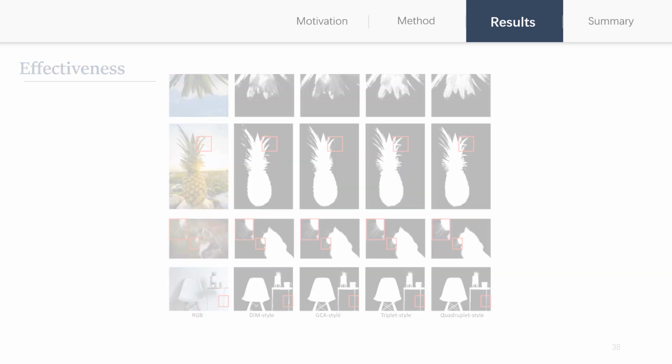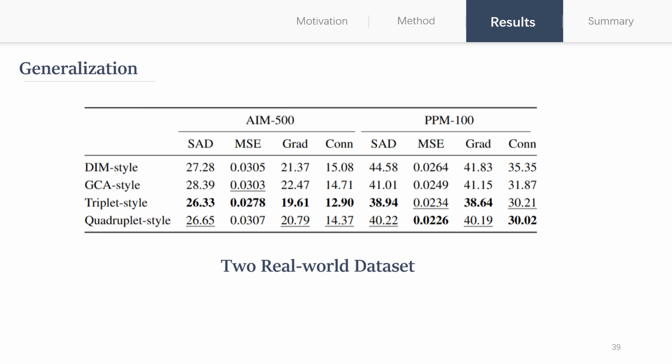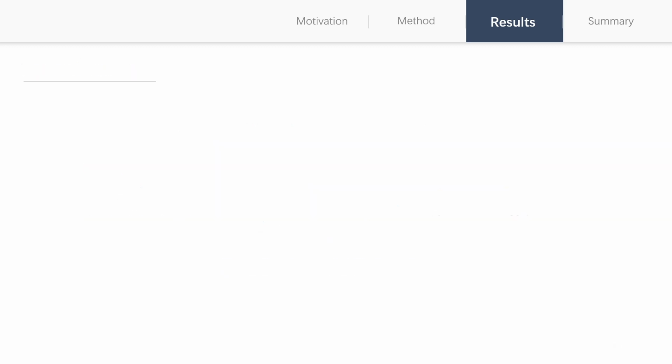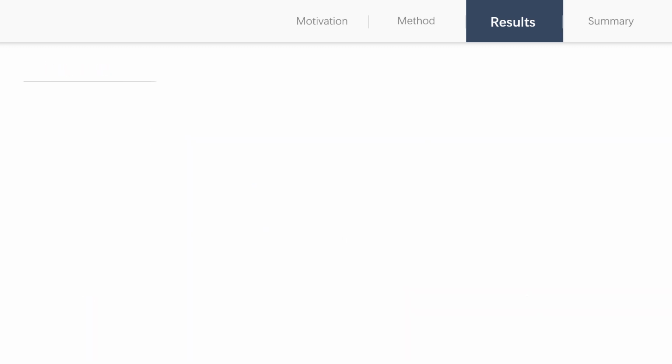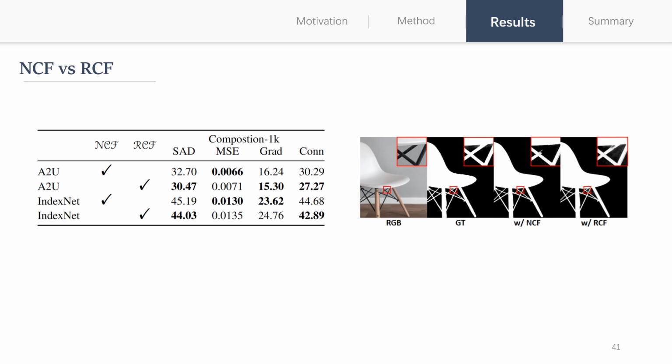The results on real-world dataset demonstrate that, although we design the composition styles for composited data, it is also effective on real data. When we reduce the number of available foregrounds, our composition styles also behave consistently. We also compare our RCF with NCF. The results show that our RCF is more reasonable.